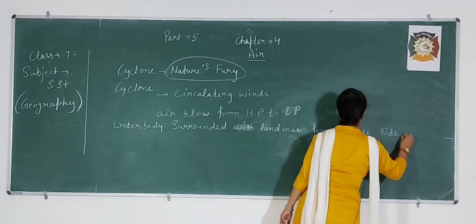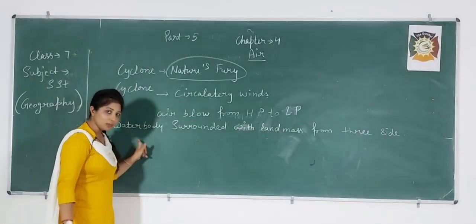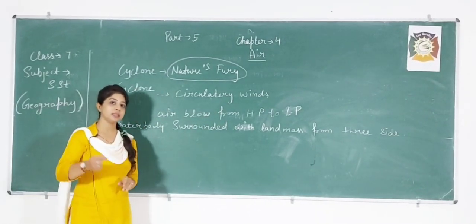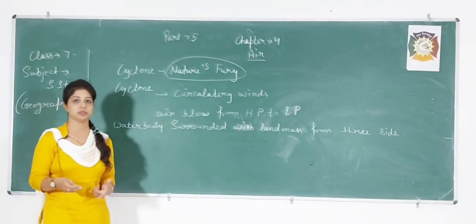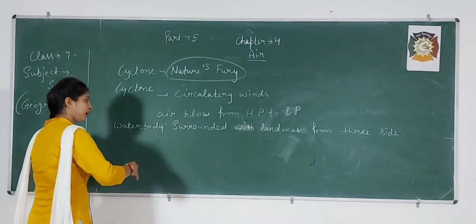We are discussing the water body. If a water body is surrounded with land mass from three sides, it is the first condition which is required for the cyclone. So what happened in Bay of Bengal?